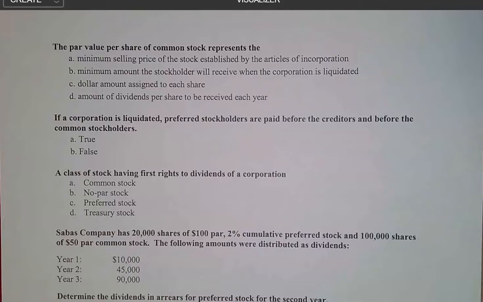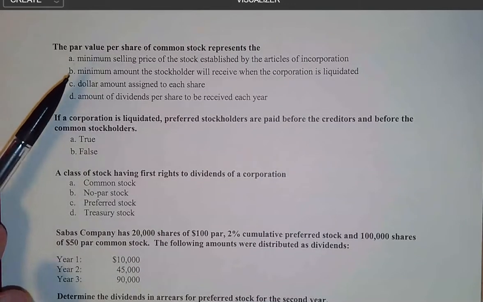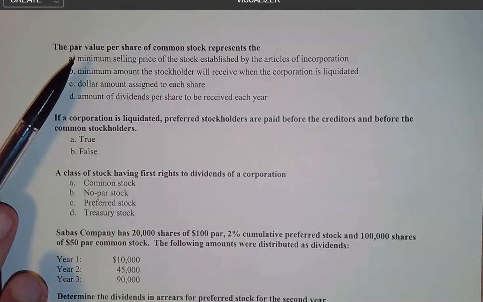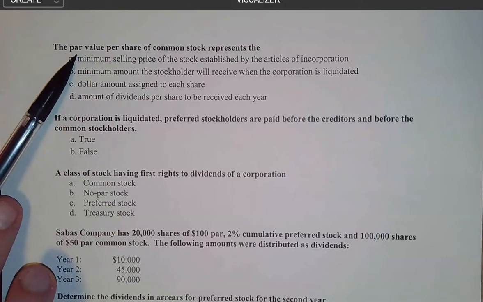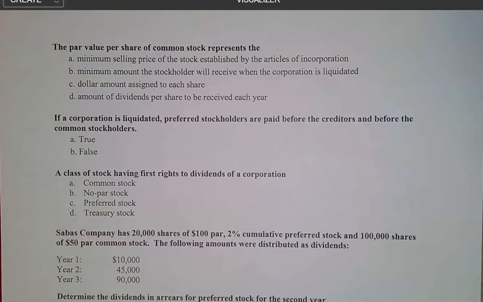So this is not true. The articles of incorporation will dictate whether, for example, common stock is par or no par stock, and if it is par stock, we will put the par value in the articles of incorporation.